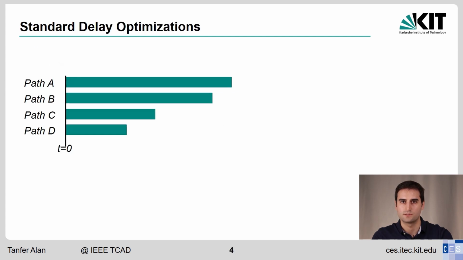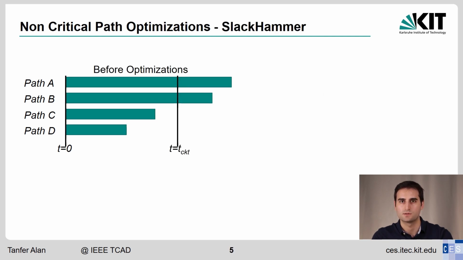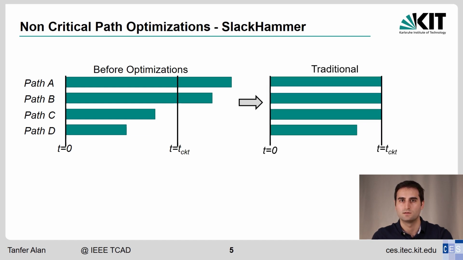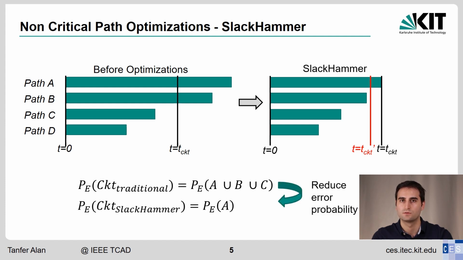This is because traditional synthesis algorithms apply delay optimizations only to the most critical path at each iteration. Afterwards, they apply area optimizations to the short paths. Traditional synthesis algorithms aim at balancing the delay of each and every path. Under frequency or voltage fluctuation, invoking any of these paths leads to an error. In contrast, SlackHammer optimizes all paths, including the non-critical paths, and with voltage and frequency fluctuations, the probability of error is reduced.